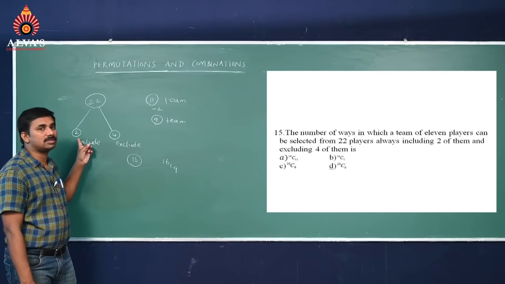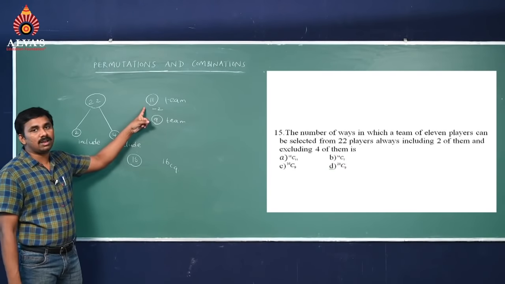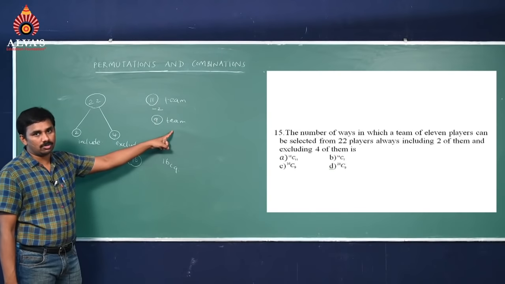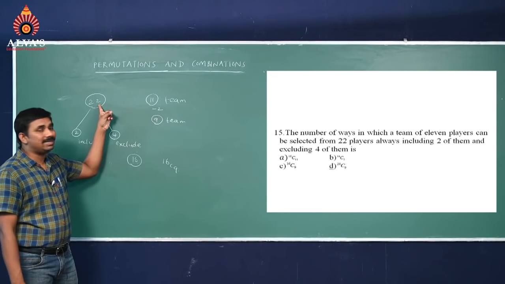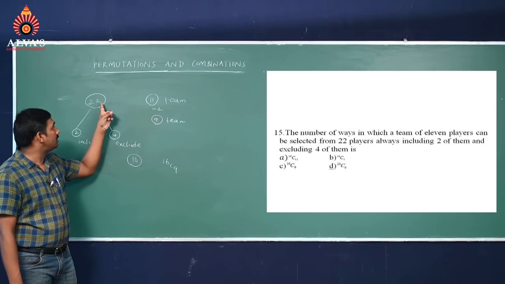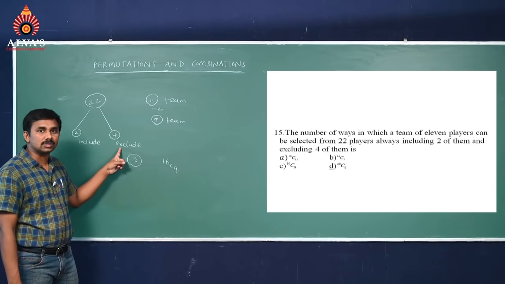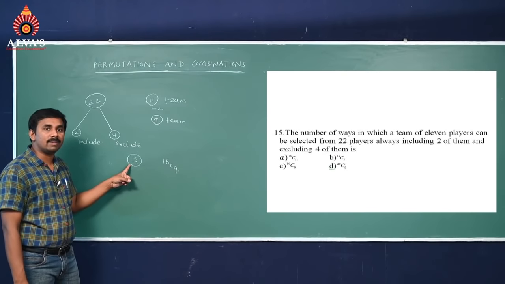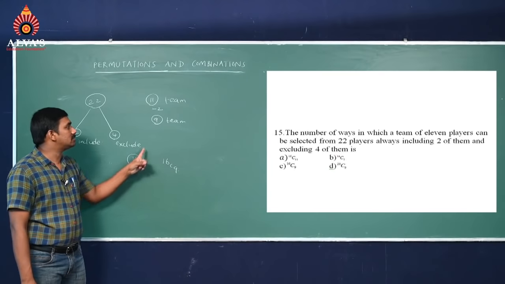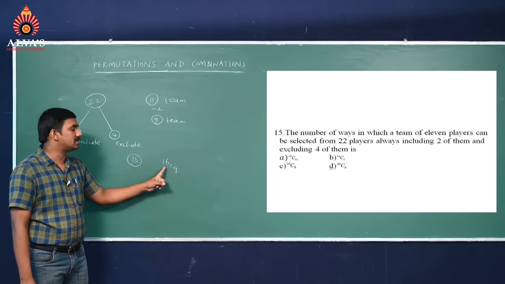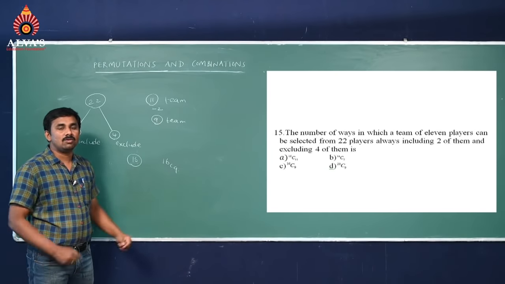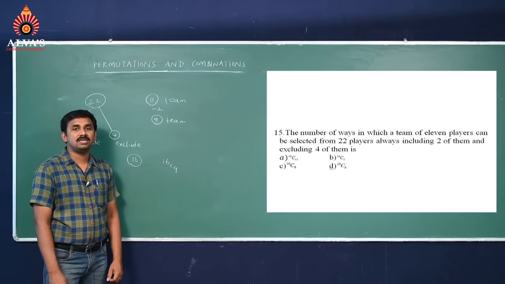So 2 persons included means in team 11, 9 members only we have to select, and here 20 persons left, and of 20 persons, 4 persons are excluded, 16 members remaining. From 16 members you can select a team of 9 members in 16C9. One more way you can write is 16C7.